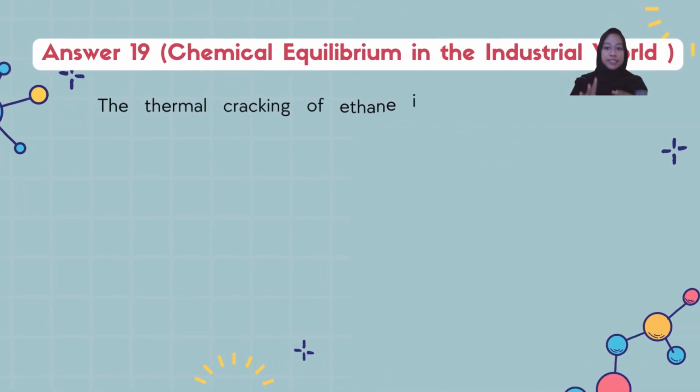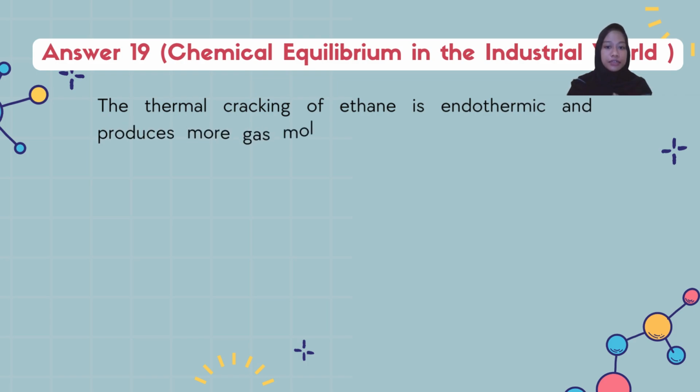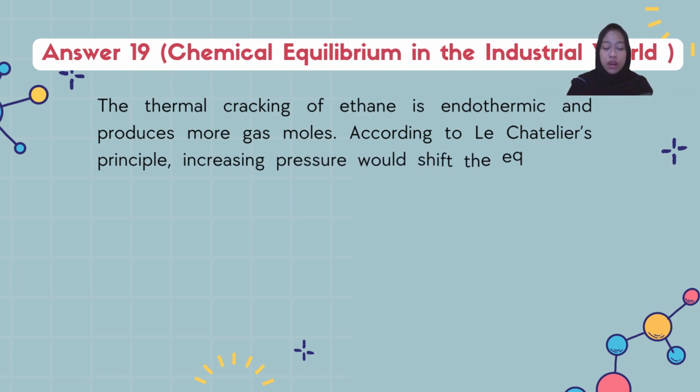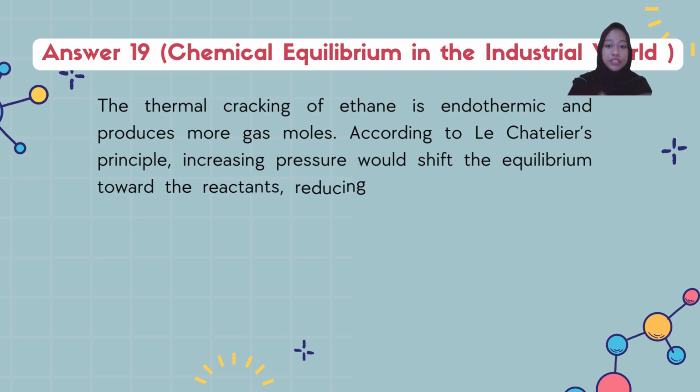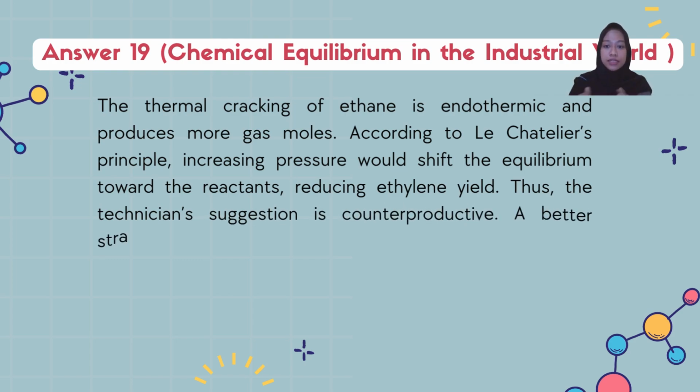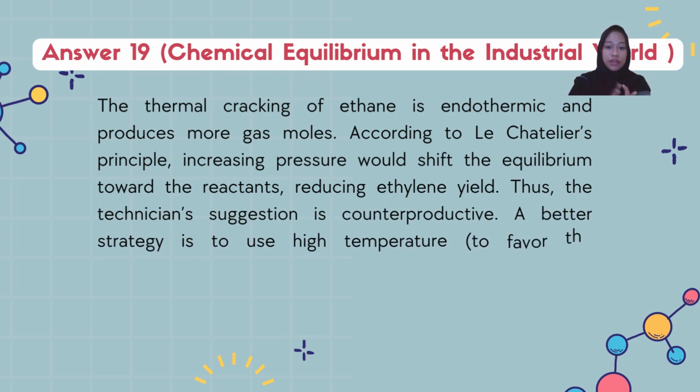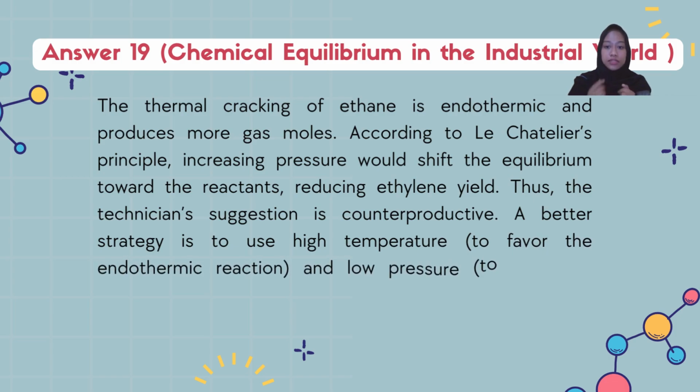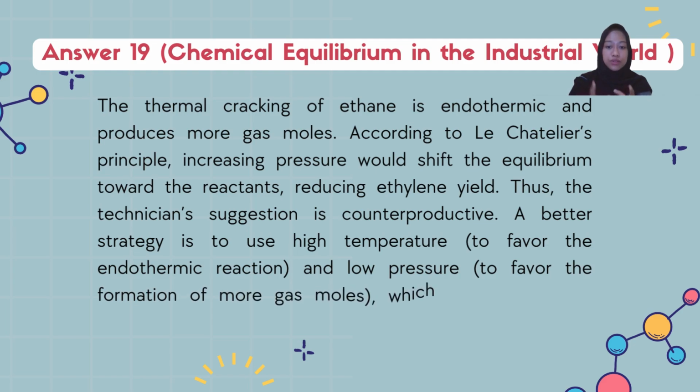Answer number 19. The thermal cracking of ethane is endothermic and produces more gas moles. According to Le Chatelier's principle, increasing pressure would shift the equilibrium toward the reactant, reducing ethylene yield. Thus, the technician's suggestion is counterproductive. A better strategy is to use high temperature to favor the endothermic reaction and low pressure to favor the formation of more gas moles, which will increase the ethylene yield.